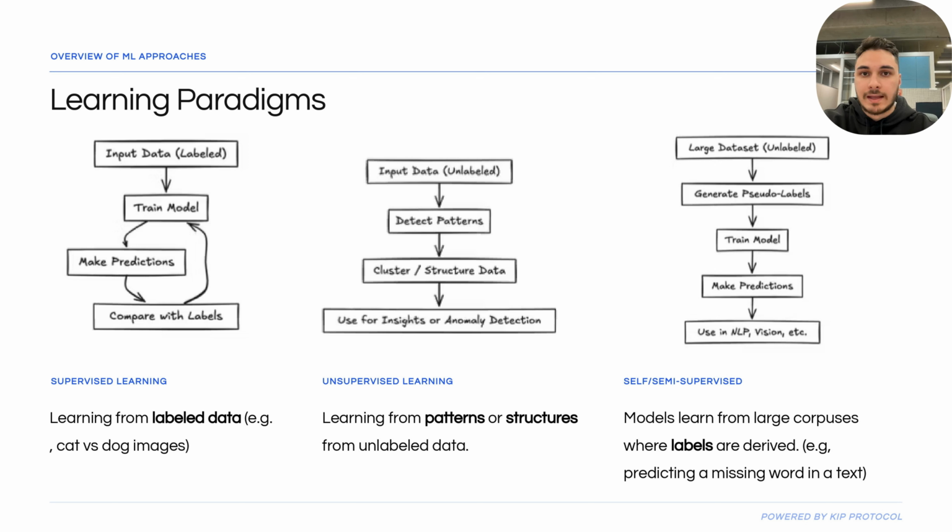So it involves teaching models to predict parts of the data from other parts. Understanding these paradigms will really help you understand how an agent acquires knowledge, whether it's classifying content, finding clusters, or bootstrapping from raw inputs. So overall, supervised learning learns from labeled examples, cats versus dogs. Unsupervised learning discovers patterns in unlabeled data. Self- and semi-supervised learning, a mix of both, leverages structure in data.